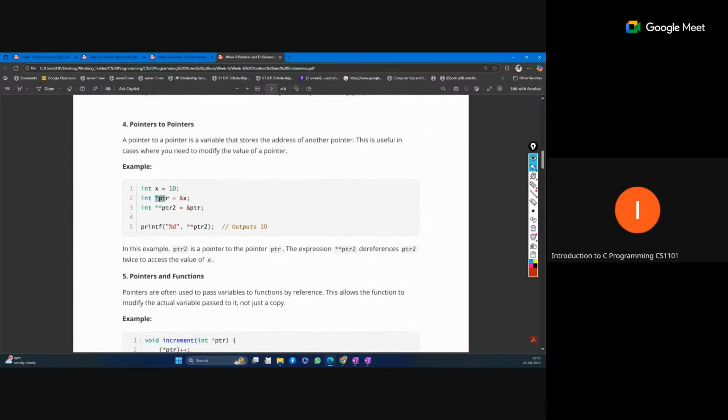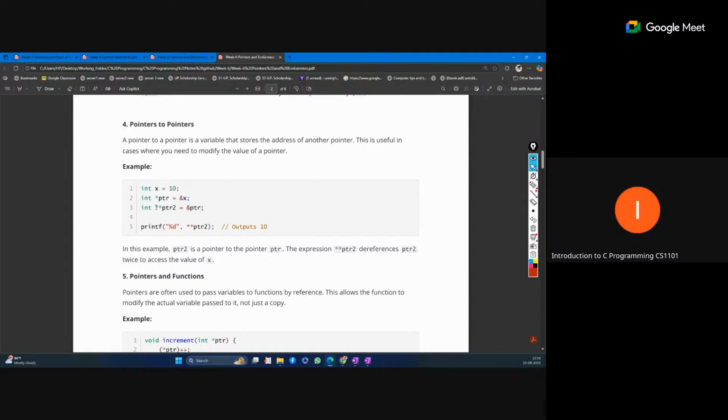Here ptr is a pointer that is storing the address of x, but a pointer is also a variable, so it also requires some memory space where it is stored. That means this pointer also has an address.